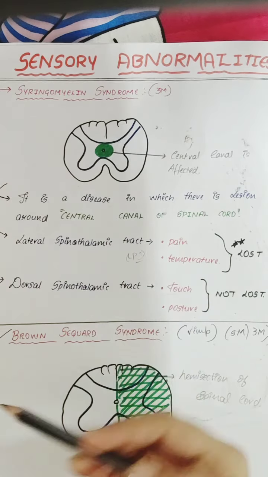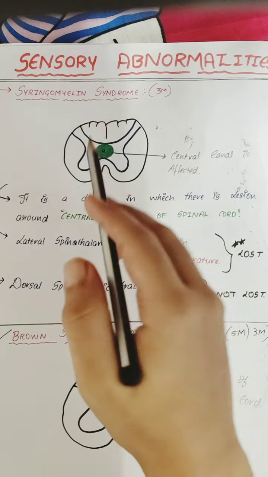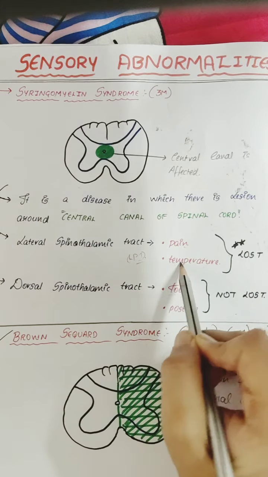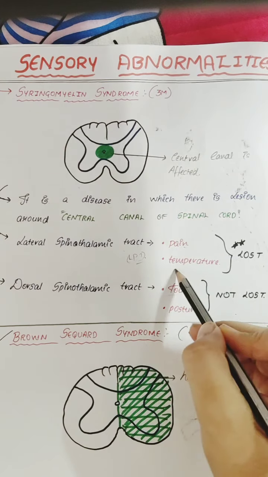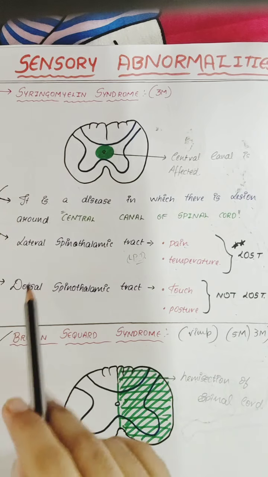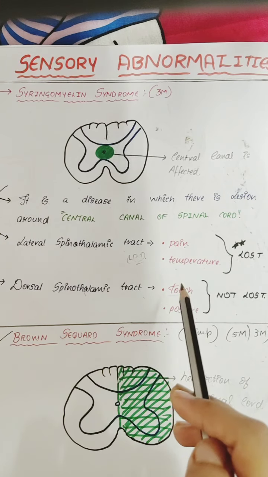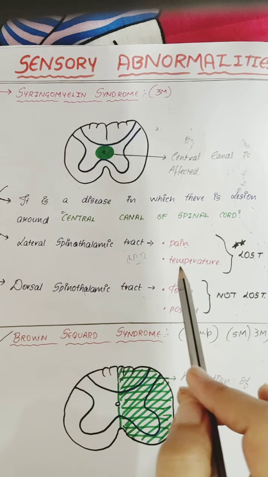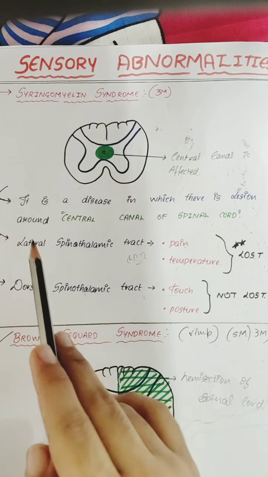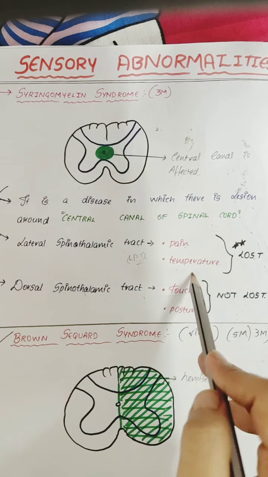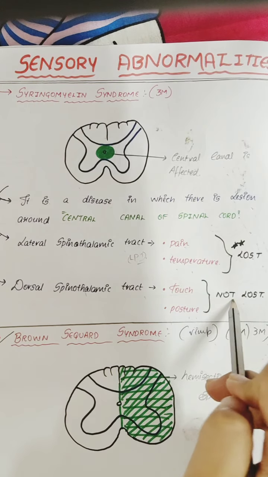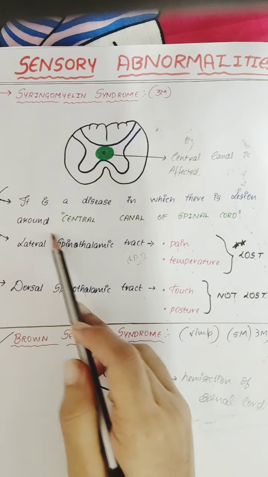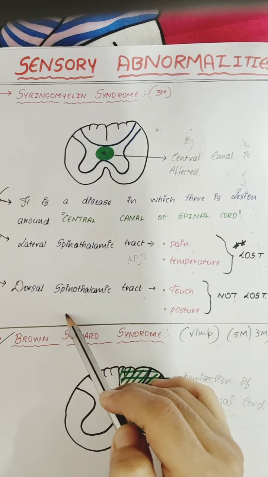You can see here, on the same side, in the sense on the lateral side, what happens? In the lateral spinothalamic tract, pain and temperature are lost. But in the dorsal spinothalamic tract, both touch and posture are not lost. Remember this properly. I'll be doing a brief explanation about these spinothalamic tracts in the next class.